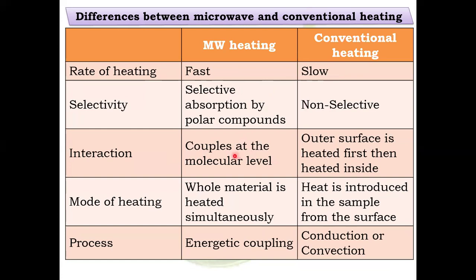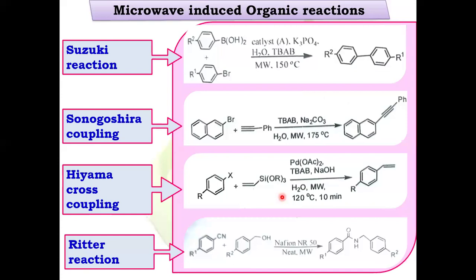In microwave, it gets coupled at the molecular level, but in case of conventional, the outer surface is heated at first and then the molecule gets heated. The mode of heating is simultaneous heating of the whole material in case of microwave, and here the heat is introduced from the outer surface of the vessel. The process is found to be energetic coupling in case of microwave, and it is conduction or convection in case of conventional heating. Here are some examples.